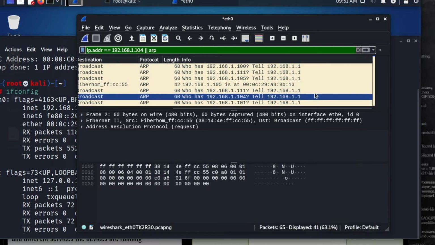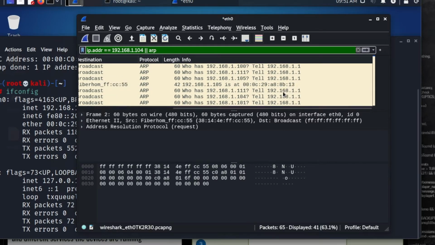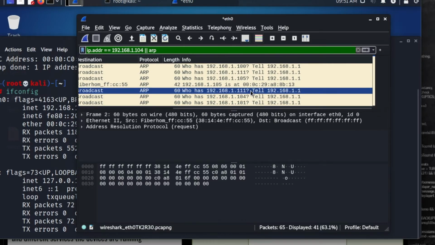Now we can see here at the moment it has said who is 104 and tell it to the gateway, but what we haven't seen is has it sent that information back to our Kali Linux machine.